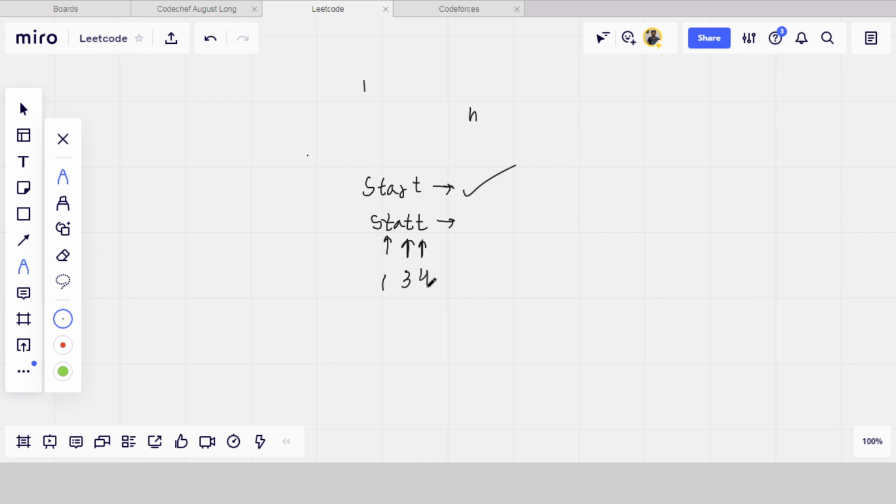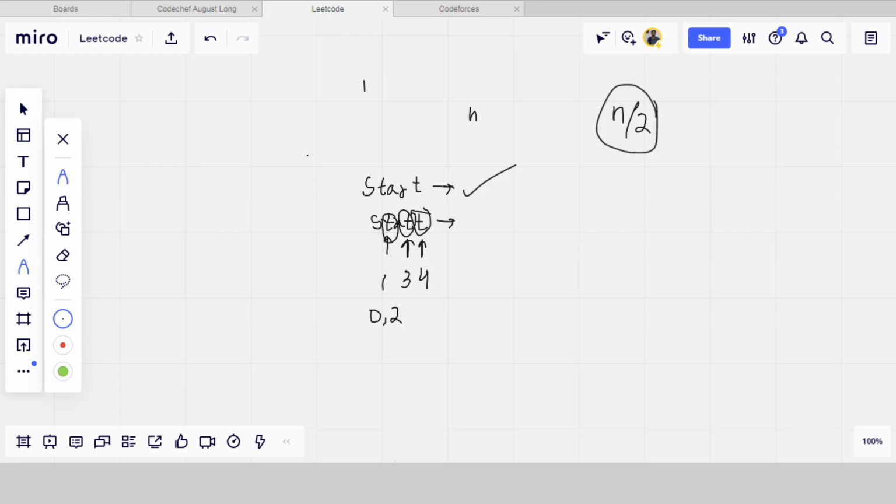The indexes left are 0 and 2. There are only two indices left and there are three t's, so we cannot make an anagram of this string. If there are more than n by 2 letters of the same type, then we cannot make the anagram.